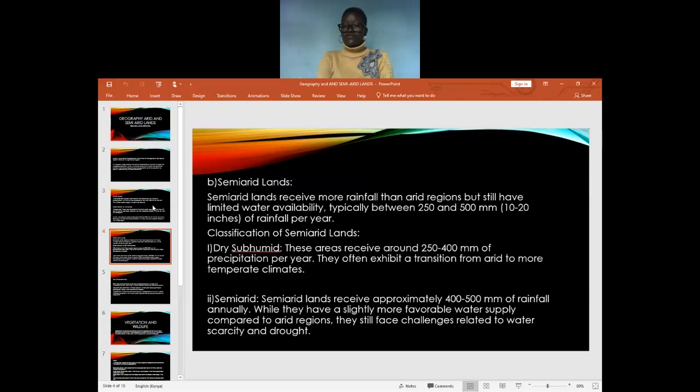They often exhibit a transition from arid to more temperate climates. Secondly, we have semi-arid, another classification. Semi-arid lands receive approximately 400 to 500 millimeters of rainfall annually, where they have a slightly more favorable water supply compared to arid regions. They still face challenges related to water scarcity and drought.